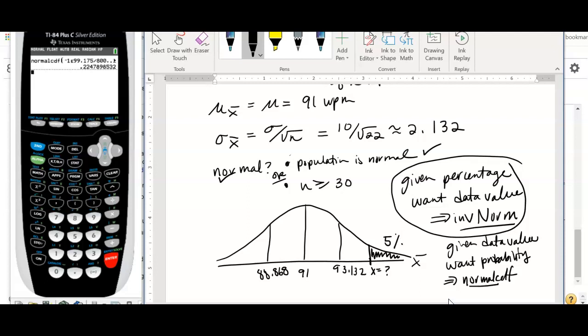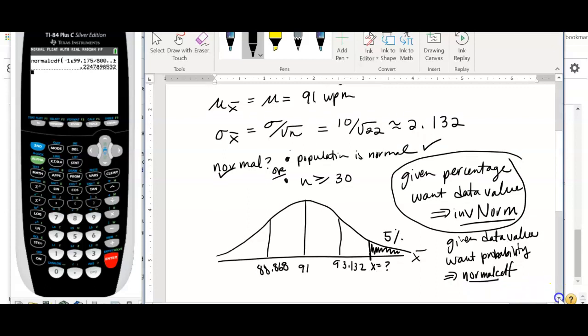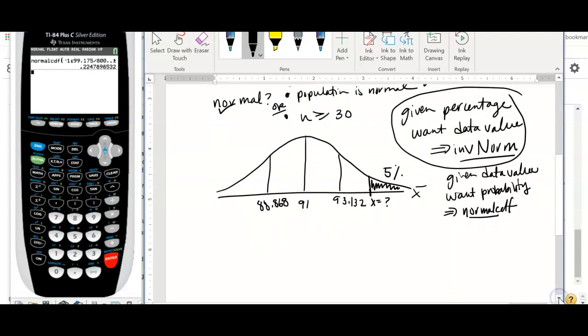We want the data value, so we're going to use our invNorm. invNorm has a few different inputs: the area to the left, mean, and standard deviation.